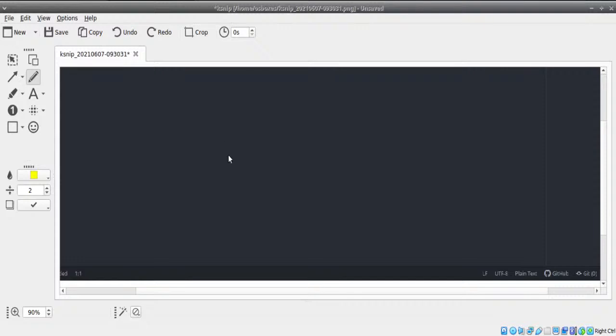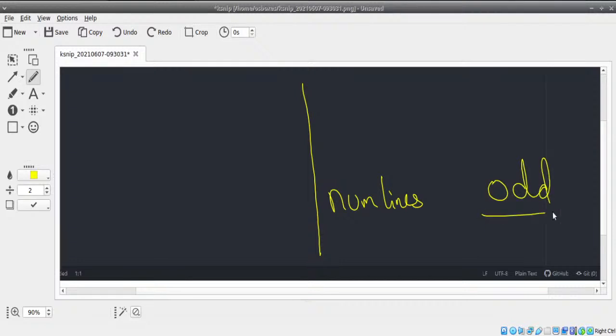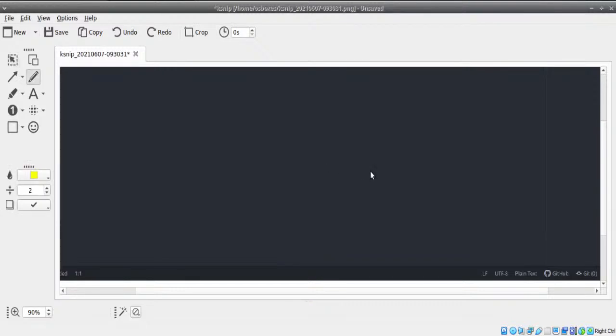Please remember, it will always be given with this scenario that the total number of lines will always be odd. Don't worry, I'll explain why it will always be odd. Total number of lines will always be odd, and you'll get some example like this.